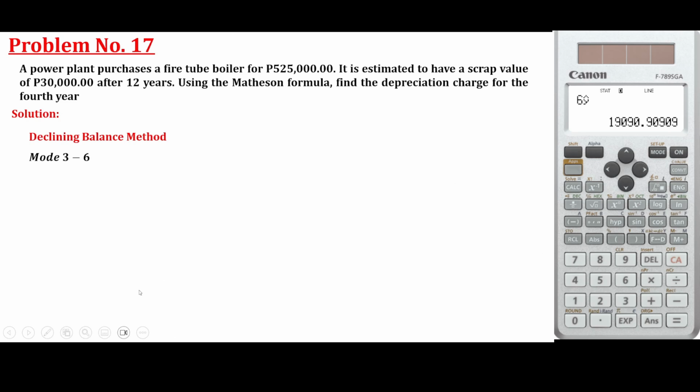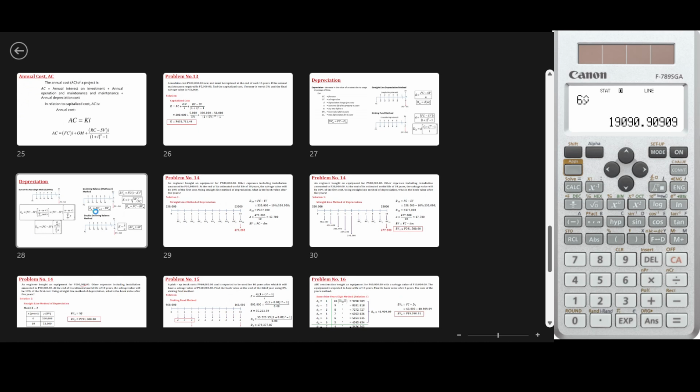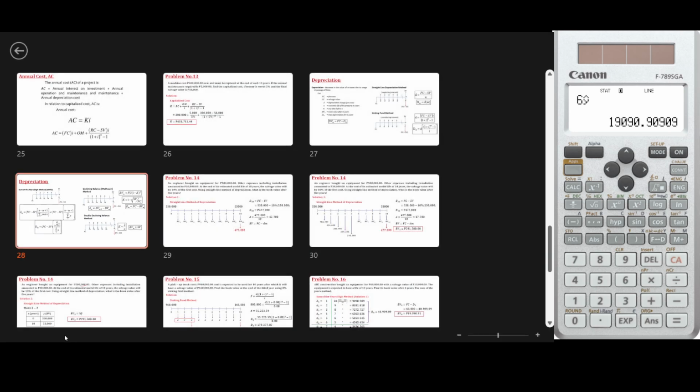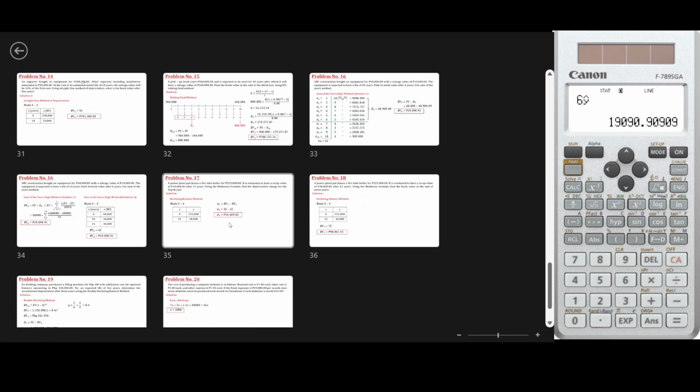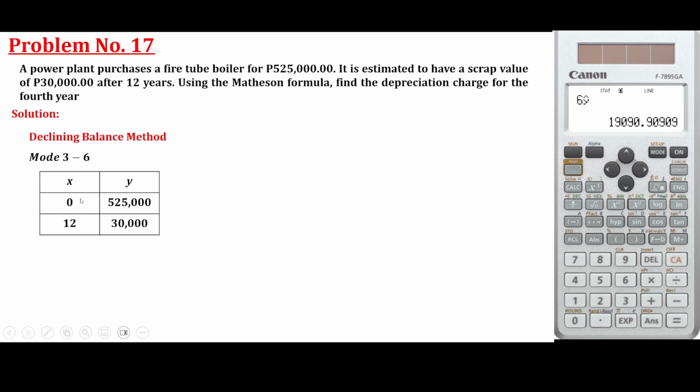Kasi if you are going to memorize this formula, the Matheson formula, ayan o, medyo masalimuot siya. So, just use mode 3-6, no, for you to get the book value, no, at any years. You're solving here the book value, no, for calculator technique. Mode 3-6, okay, again, for mode function, always use the present year and the salvage value year.